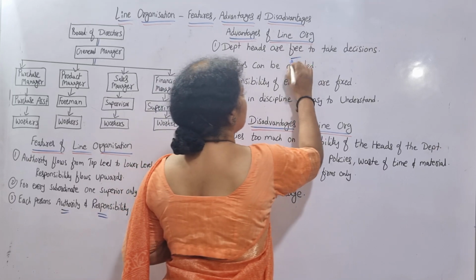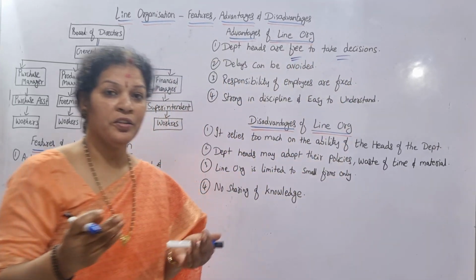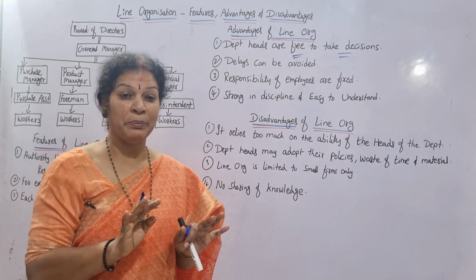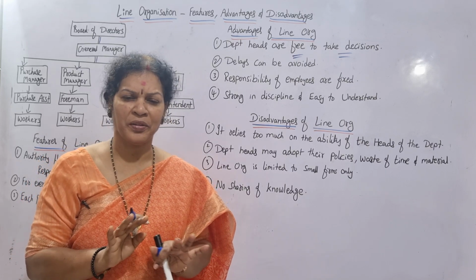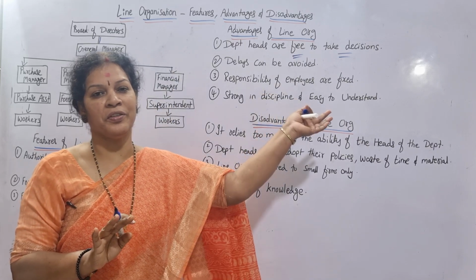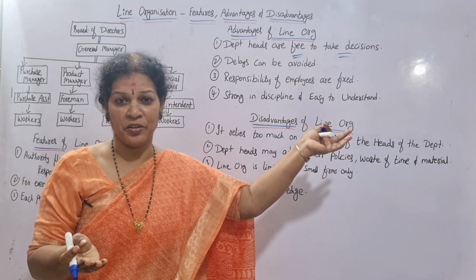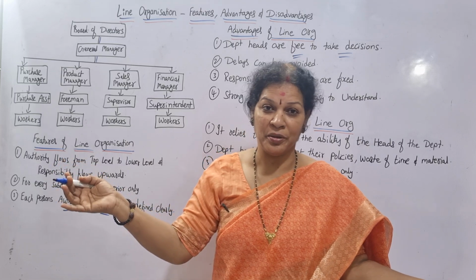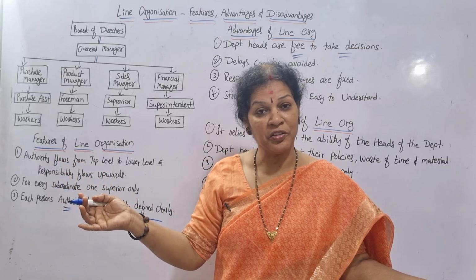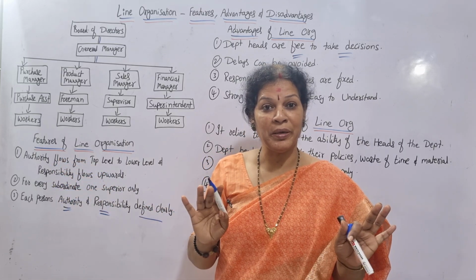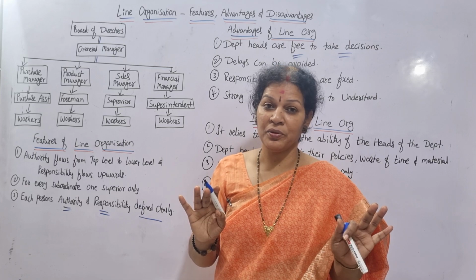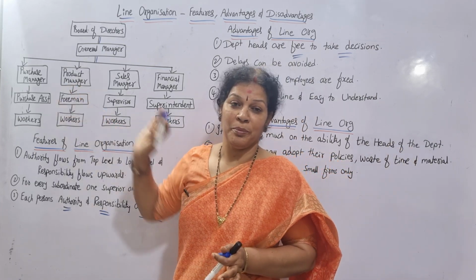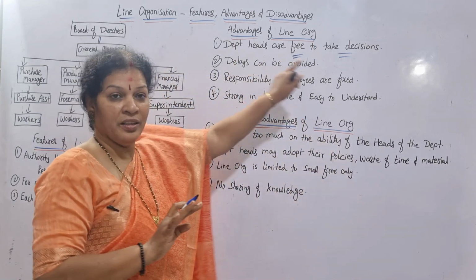They are free to take the decisions. No tension, no burden, and nobody is going to keep any kind of restrictions on them. Full liberty is given to them. They can take the free decisions because they are expertise in this field. If you take product manager, he knows production department. He can take the decisions by himself. No need to depend on someone. No need to take the guidance of others. No need of others to interfere in the production department. That is the liberty given to them.